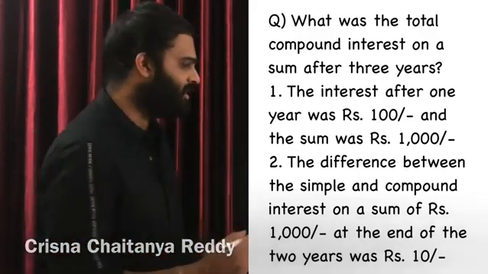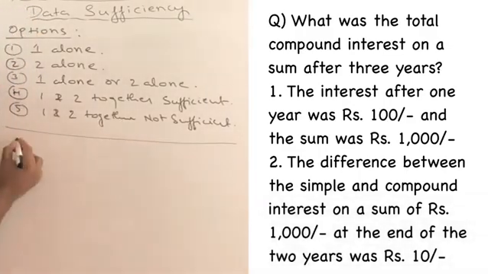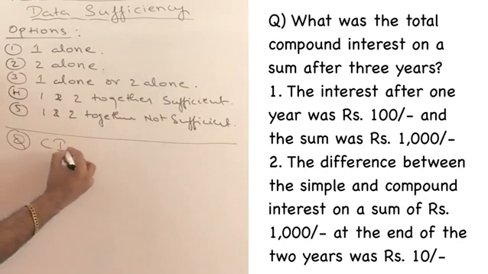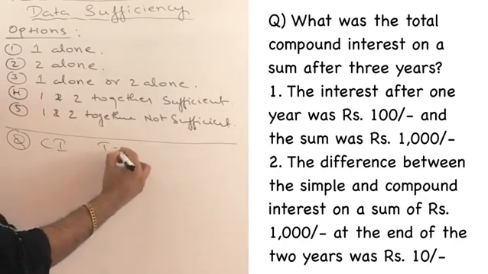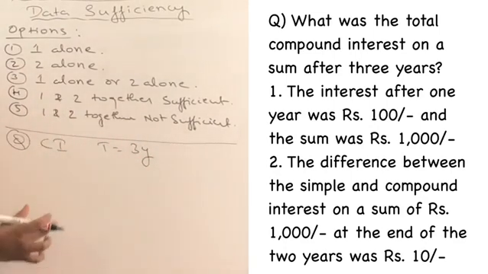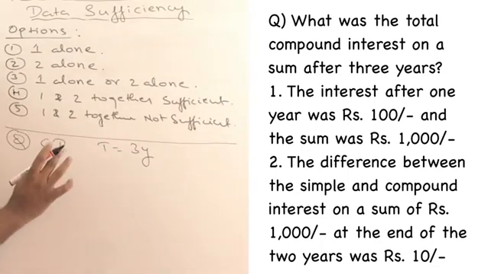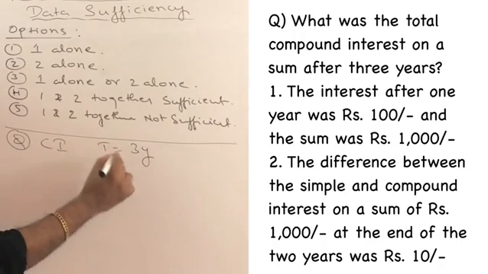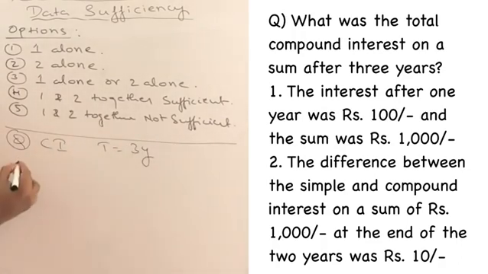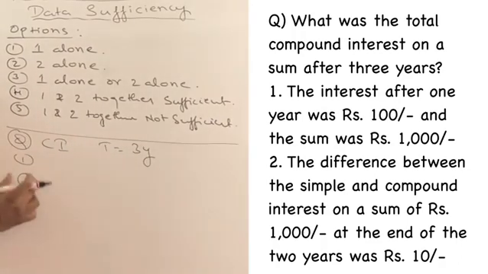Very, very interesting question. He has asked us to find out what is the total compound interest at the end of 3 years. That means time is given as 3 years and he wants us to find out the compound interest. Whether it is compound interest or simple interest, you have to know P, T and R. Already you know T. Let us see whether we can find out P and R from any of the statements or not. What is the first information given here?